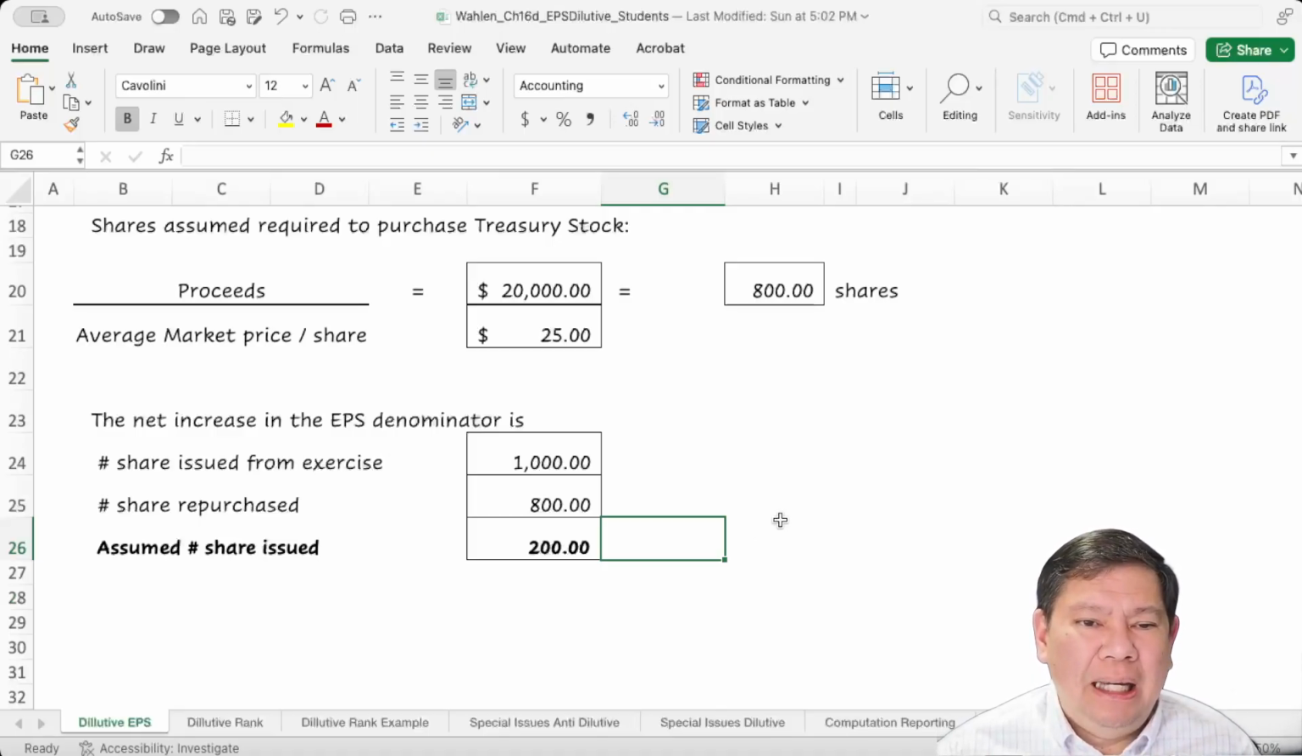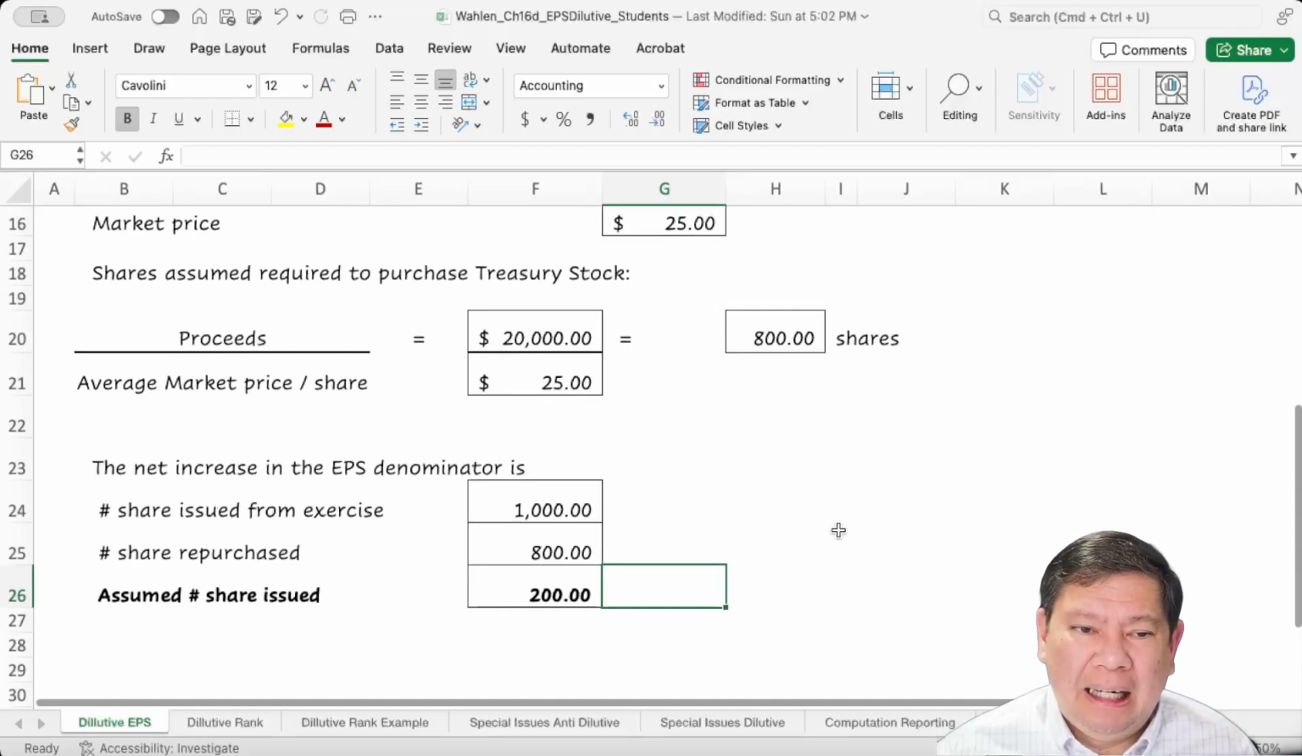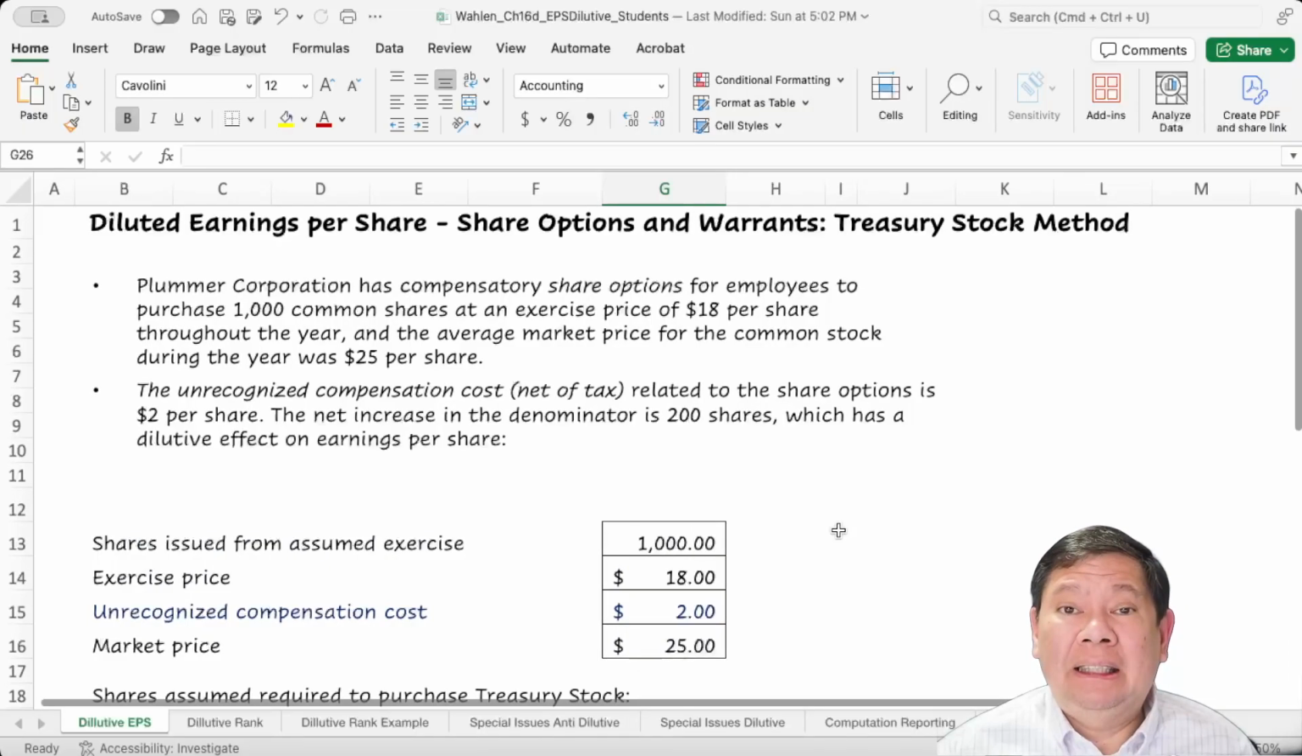So that's how we look at this diluted earnings per share as a result of the share options and warrants.